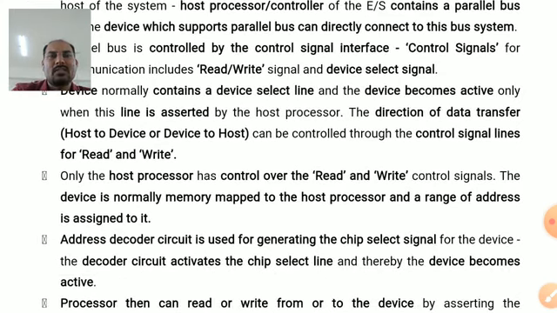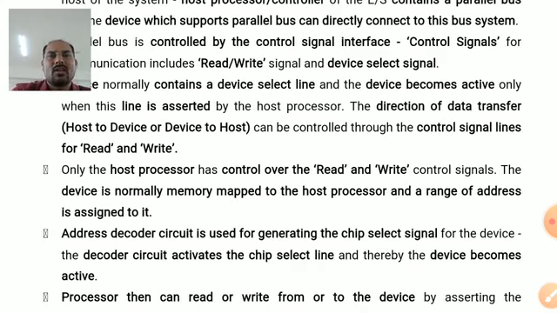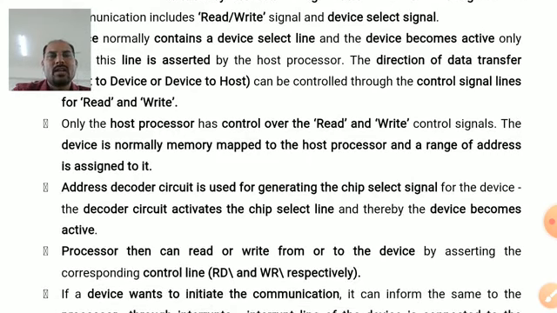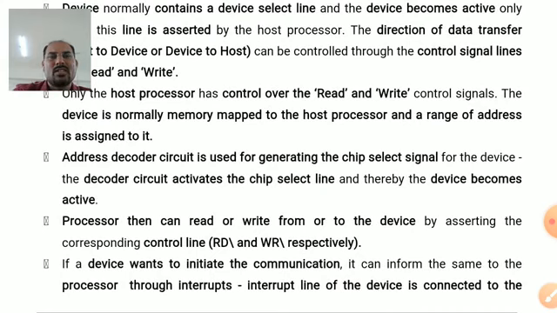The direction of data transfer, that is either from the host to device or from device to host, is controlled by the control signal lines, that is read or write. For example, if it is a write, data flows from host to the device. If it is a read, then data flows from device to the host. Here only the host processor has control over the read or write control signals. The device is normally memory mapped to the host processor and a range of addresses is assigned to it.